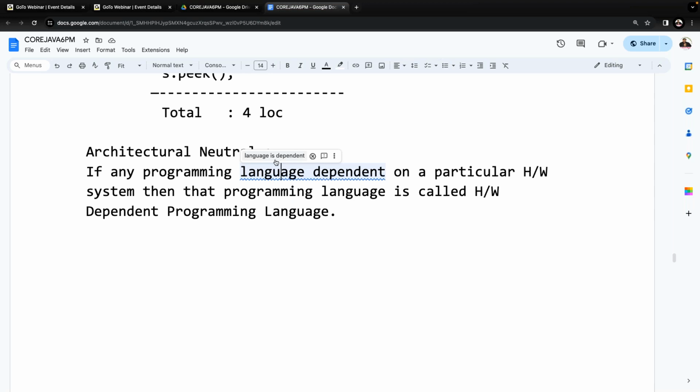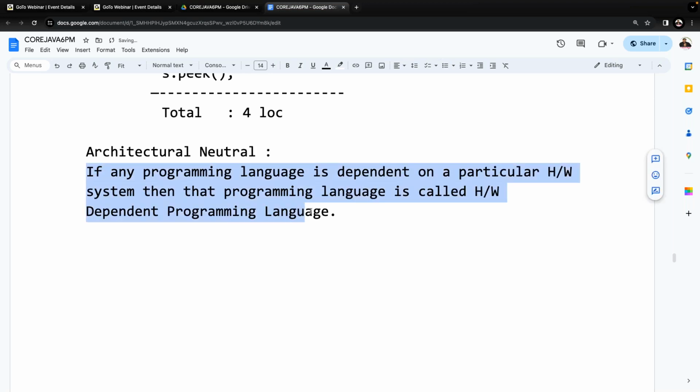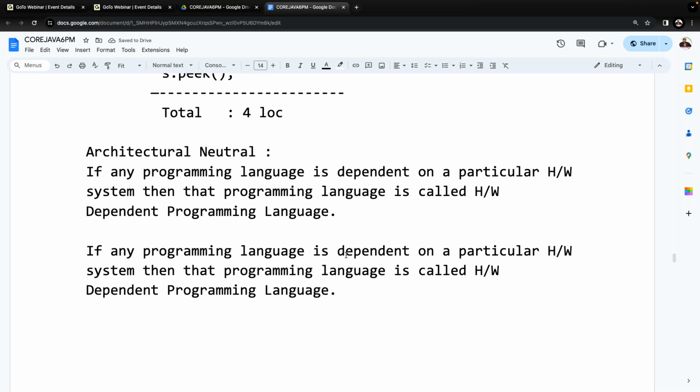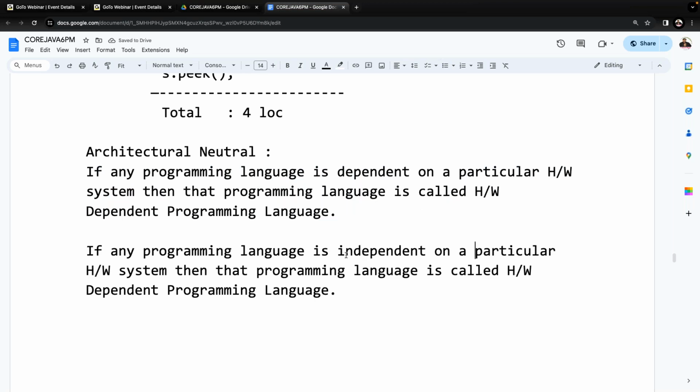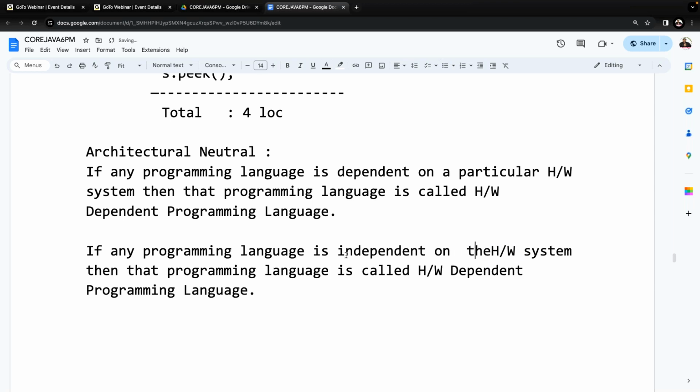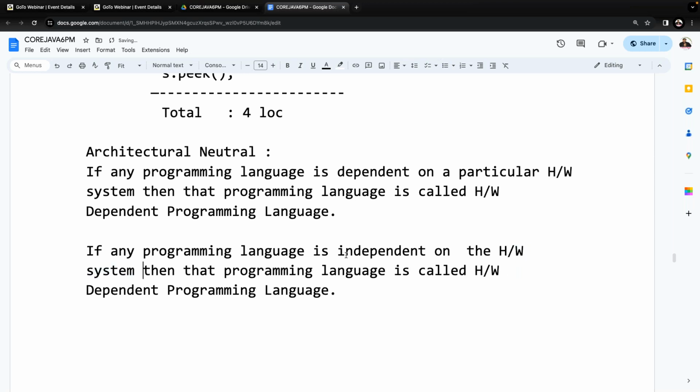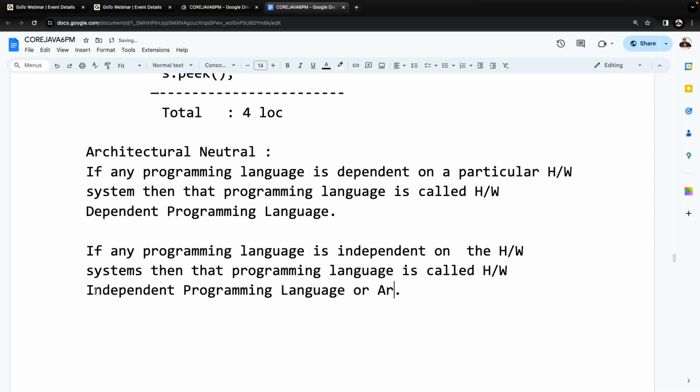Next one, observe carefully. If any programming language is independent of the hardware system, then that programming language is called a hardware independent programming language, or an architectural neutral programming language.